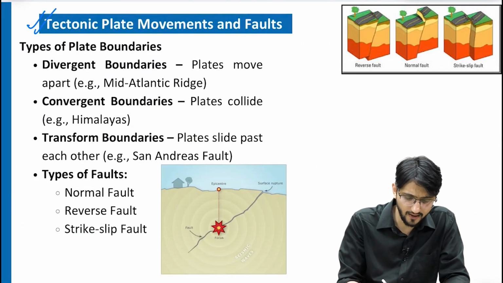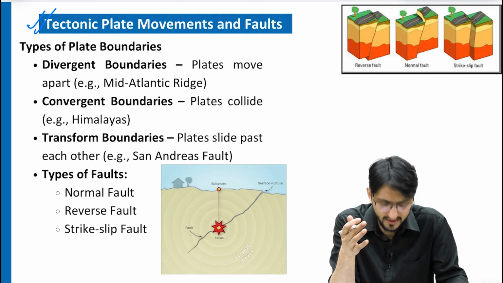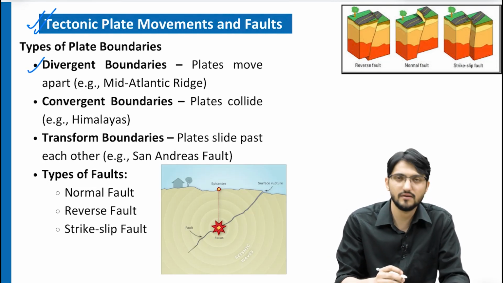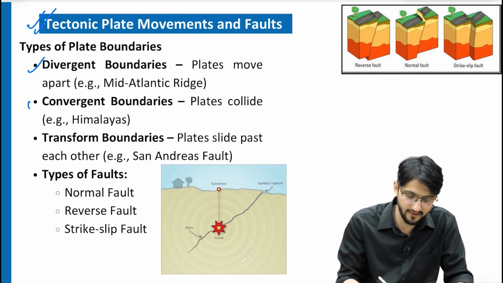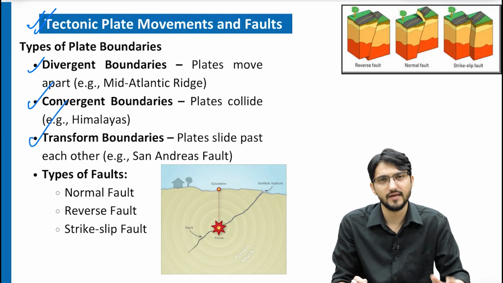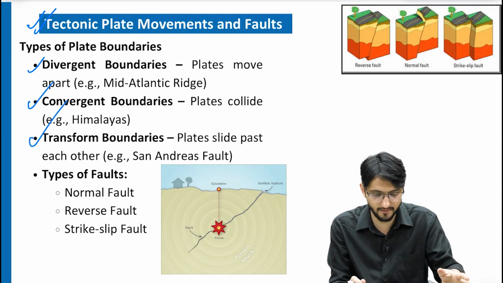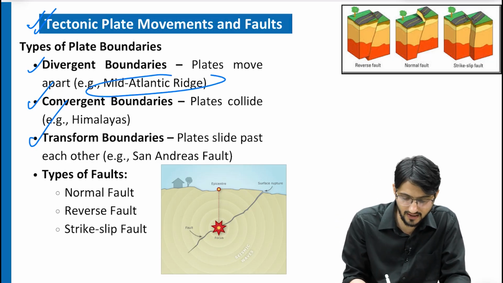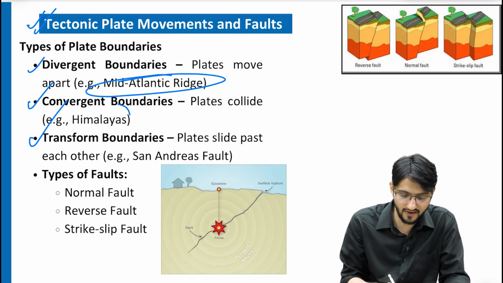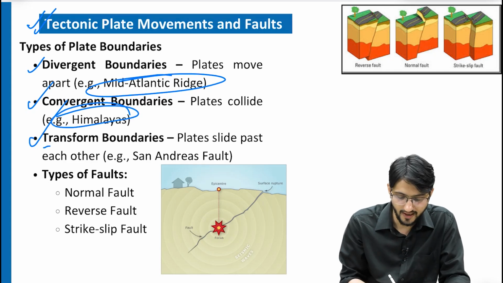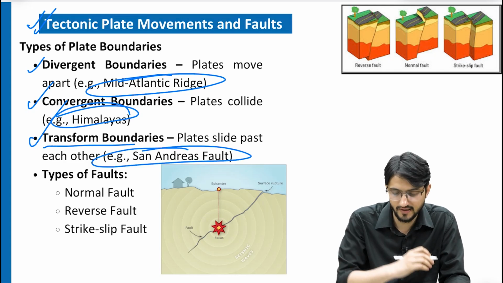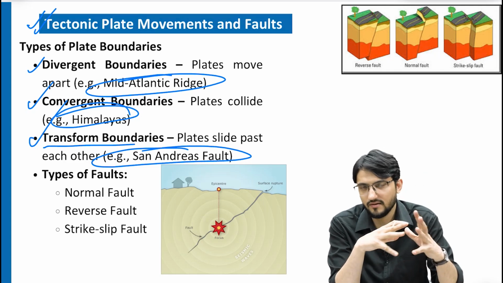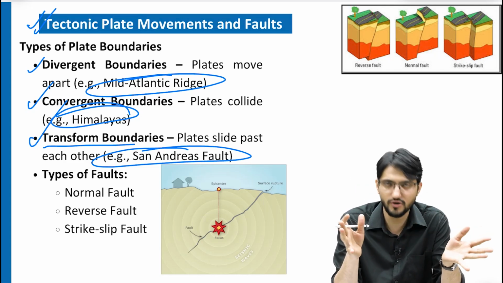Moving along, different types of boundaries are there in the tectonic plates. No need to remember here, but there are divergent boundaries, then convergent, then transform. These three types of plate movements are there. Examples: for divergent boundaries, the Mid-Atlantic Ridge; for the convergent boundary, the Himalayas; and for transform boundaries, the San Andreas fault. No need to go into detail, just remember there are three types of boundary movements.